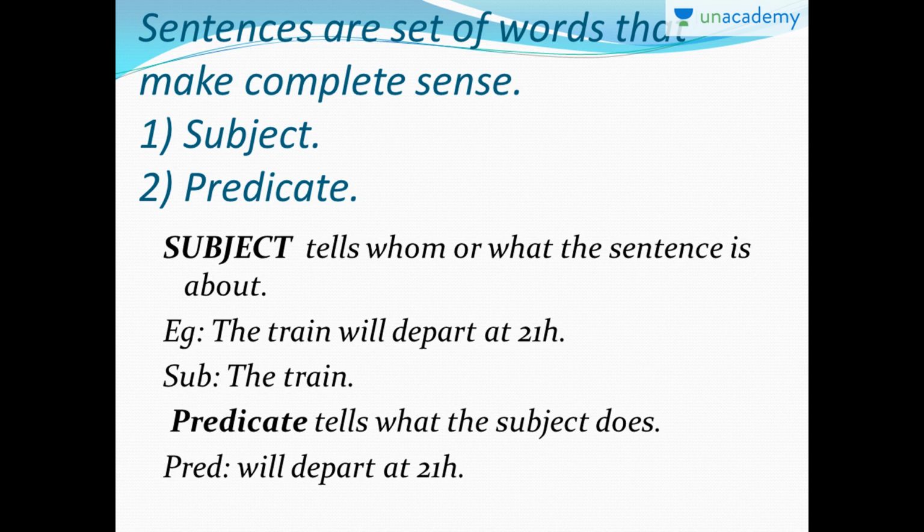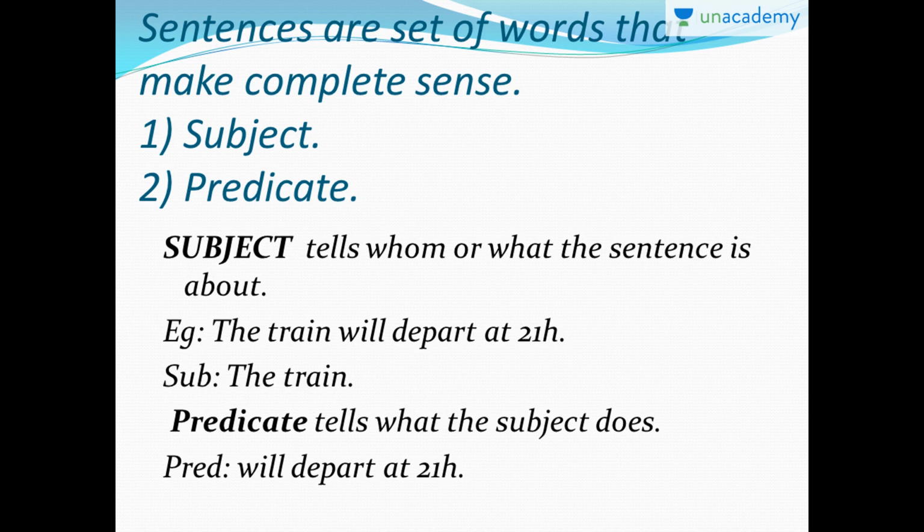A subject tells whom or what the sentence is all about. It talks about the main part of the sentence. So a sentence cannot be formed without a subject or a verb. So they play a very, very important role in forming a sentence.